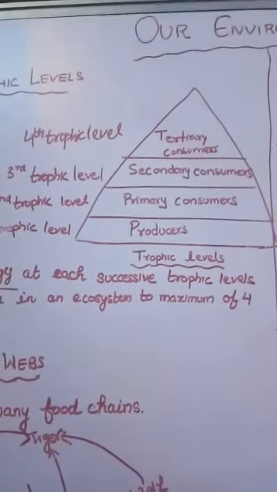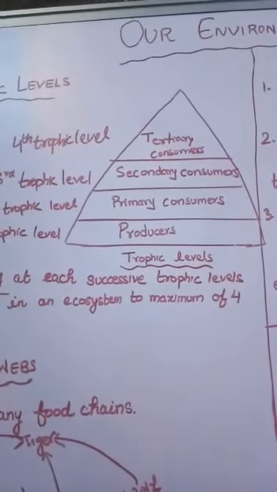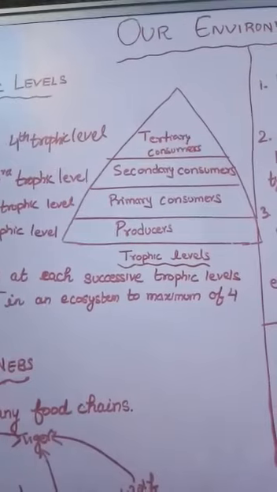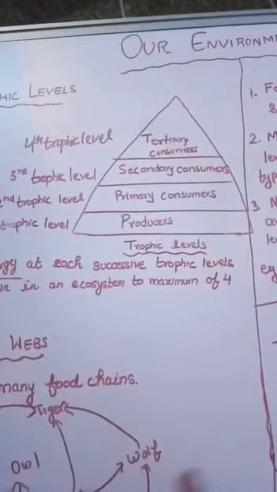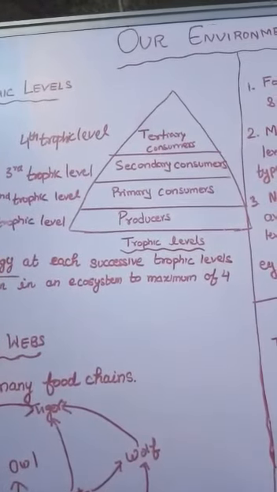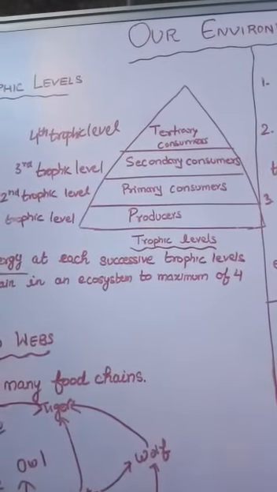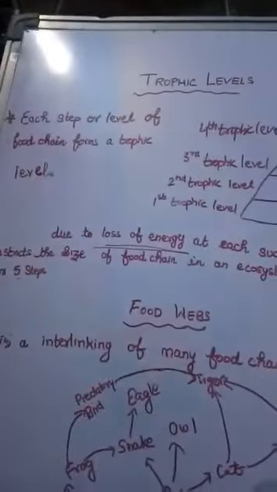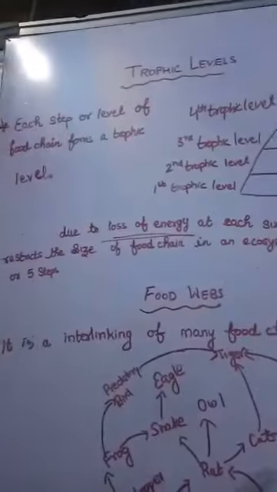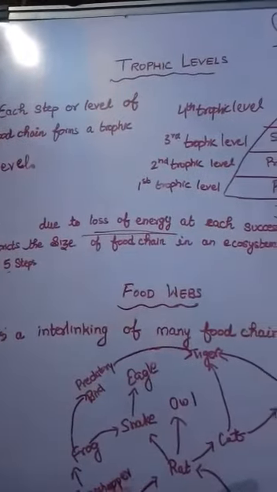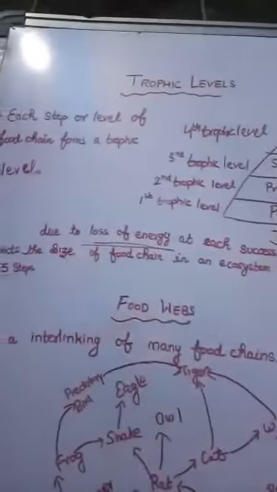for their food. And the fourth trophic level is the tertiary consumer, which are omnivorous, which depend upon the secondary consumers for their food. Now, this trophic level is always in the shape of a triangle because as we move above, the number of consumers, primary, secondary, tertiary, decreases. And due to the loss of energy at each successive trophic level, the size of the food chain in an ecosystem is restricted to a maximum of 4 or 5 steps.